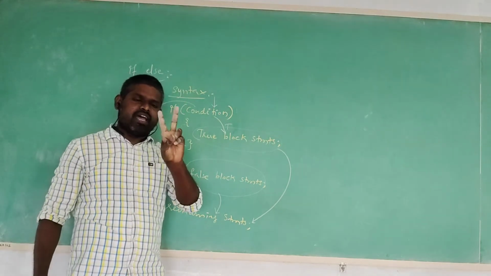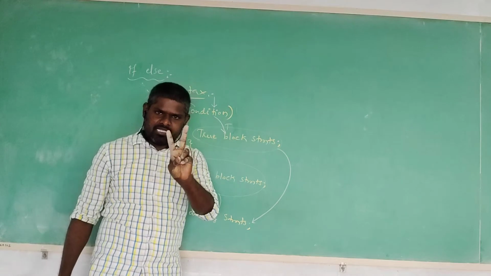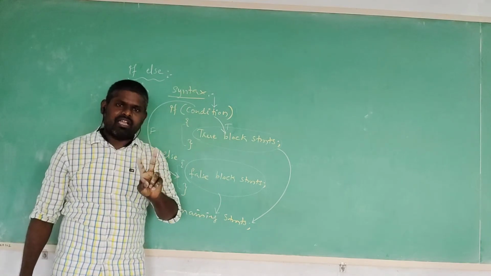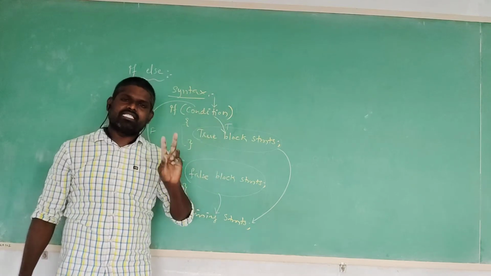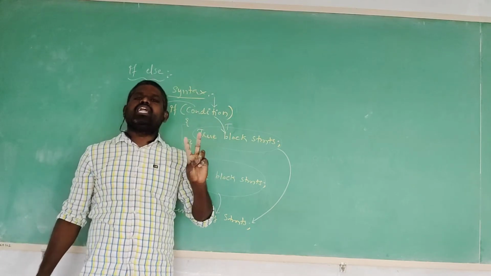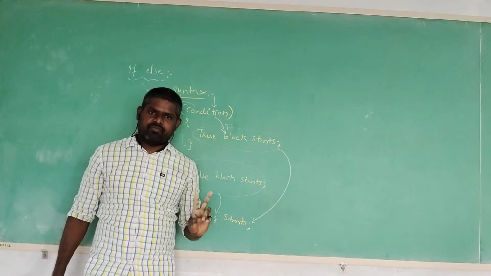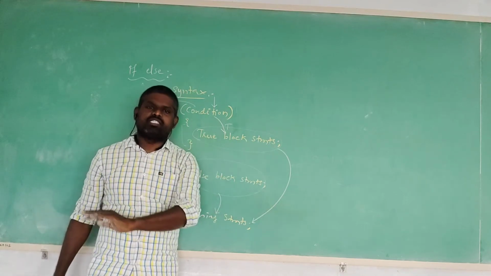So from two blocks of statements, the C compiler picks only one block while executing the program, either the true block or the false block.